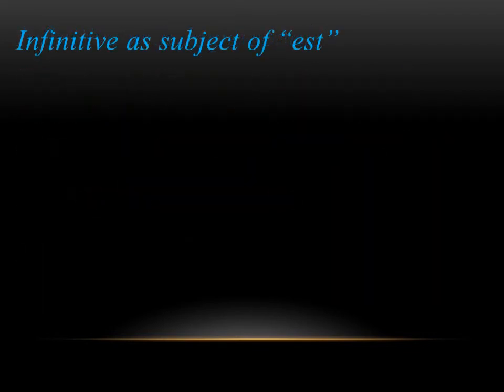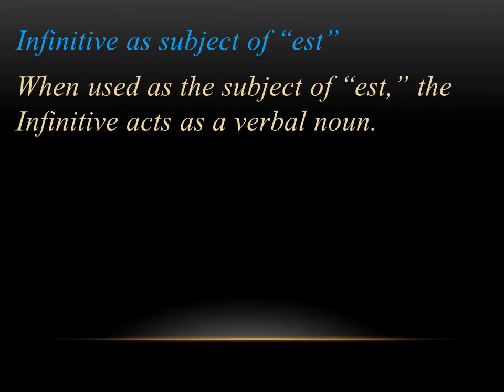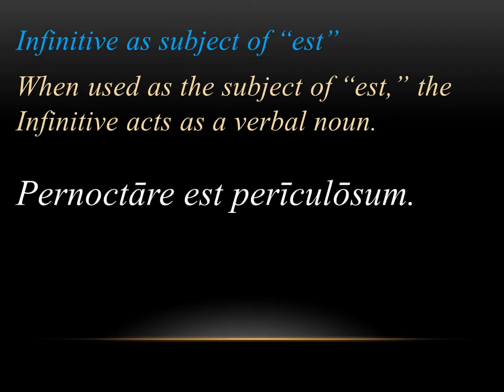The third option is the infinitive as the subject of est. This is something we've seen, but I don't think we've actually explained it in great detail. When used as the subject of est, the infinitive is really acting as a verbal noun. So what do I mean by that? Take a look at this sentence. If you have pernoctare est periculosum, we would translate this as to spend the night is dangerous.